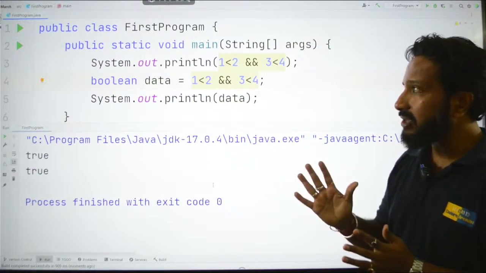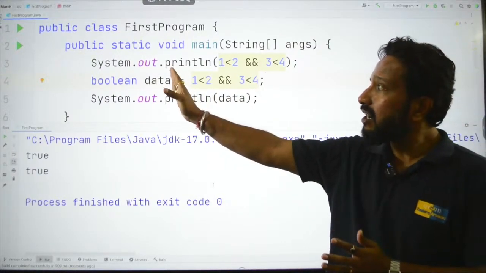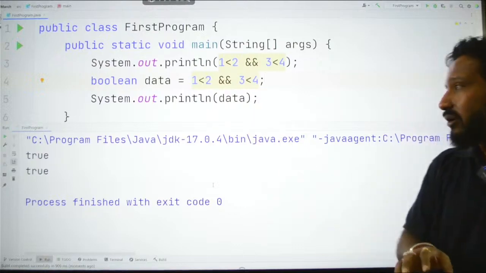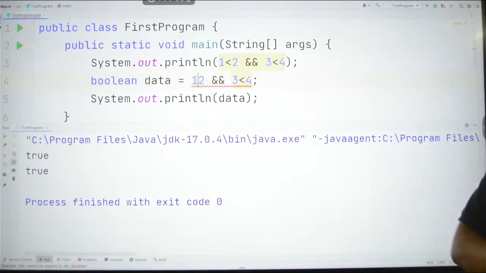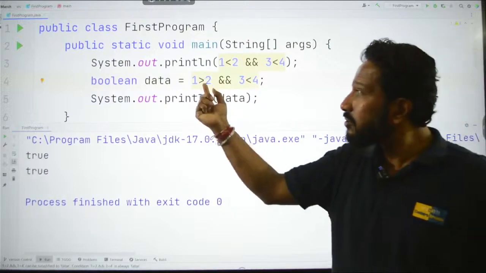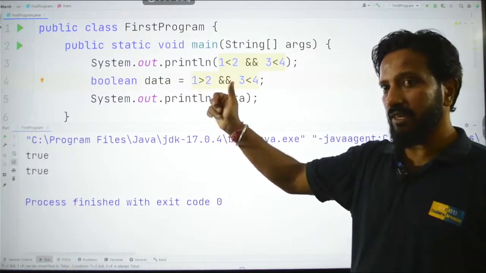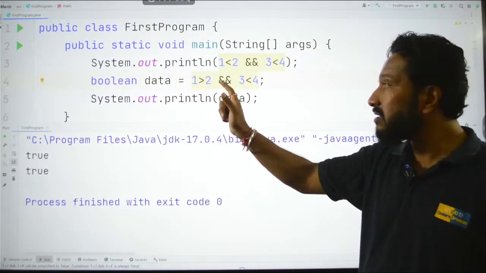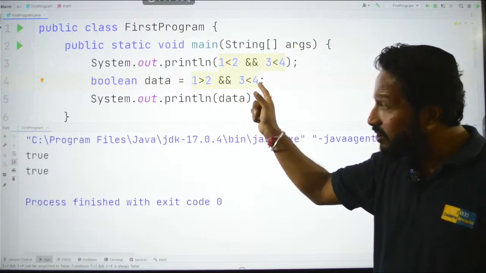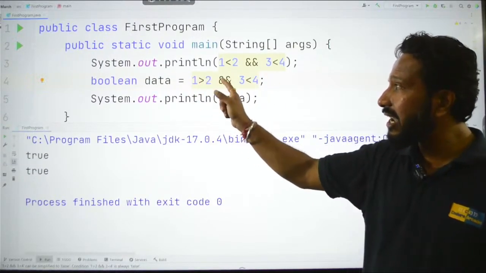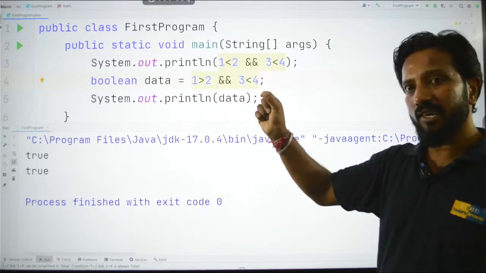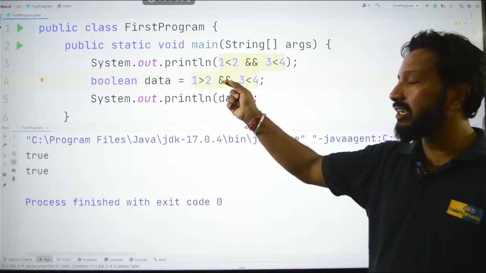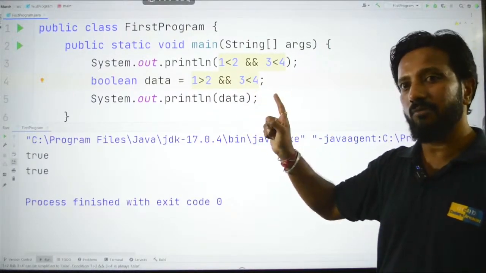Okay. So out of that I have shown you the AND operator. Let me take the OR operator. So here let me just do one thing. I will say 1 is greater than 2. Okay. So this part is actually false, correct? 1 is not greater than 2, and 3 less than 4 is correct. So false and true, when we say AND, as I have said, both the inputs in an AND operation should be 1, right? Both the inputs.